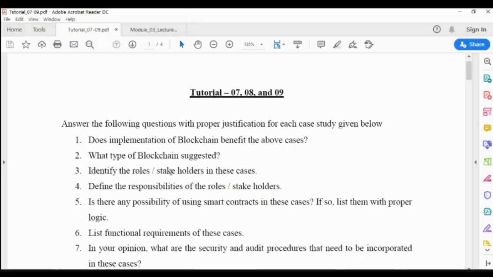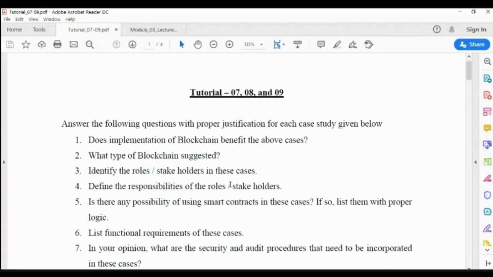Identify the roles and stakeholders in this case. So the roles are: e-ride is one role, the customer is one role, and the government is one role. In e-ride, the office manager is the main role. The offices will be available at every metro station. So the e-ride office manager is one role, the customer is another role, and the government is another role. So three roles are there.